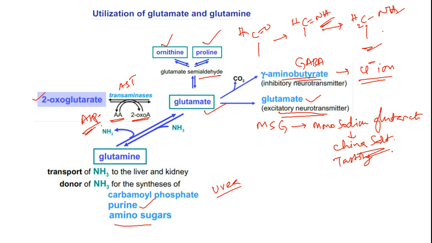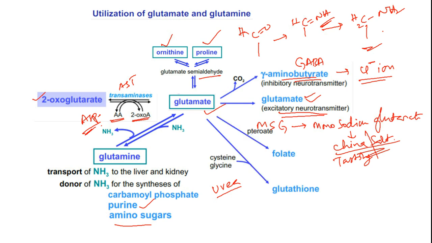In Chinese restaurants or Chinese foods, you will see the presence of this compound, which will give you CNS stimulation upon consumption of that food, and it's not good for our health. That's why usage of MSG is controlled right now, and it is almost banned in food items.